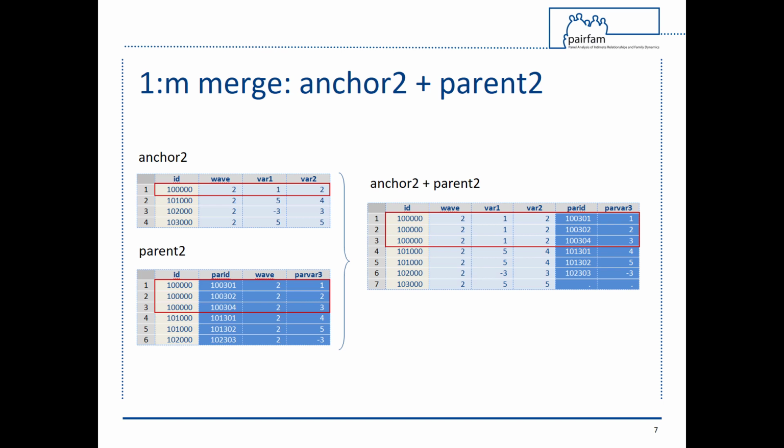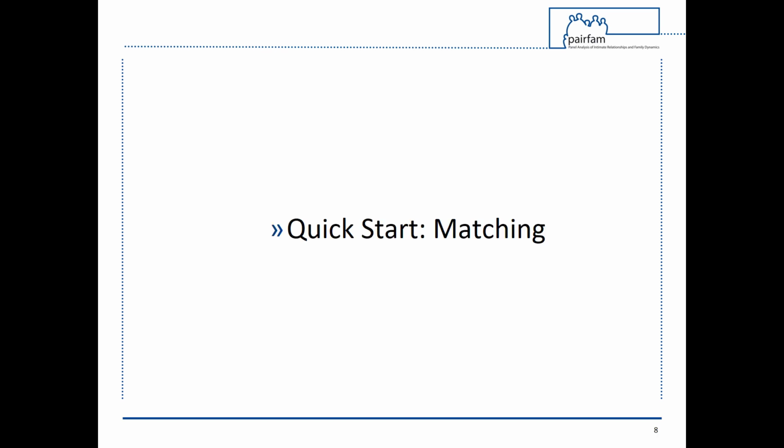In order to merge the data from all 3 parents to the anchor data, we need to run the one-to-many merge, merging one anchor to many parents. This process enlarges both the number of cases as well as the number of variables. Always check the resulting data carefully after matching different datasets, for example with the browse command, in order to make sure that the merging process was successful. Further and more detailed examples on how to match the pairfam datasets can be found in the Quick Start Matching.